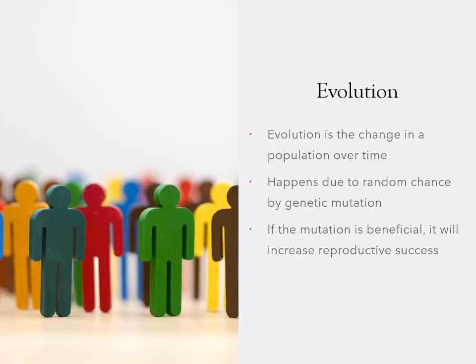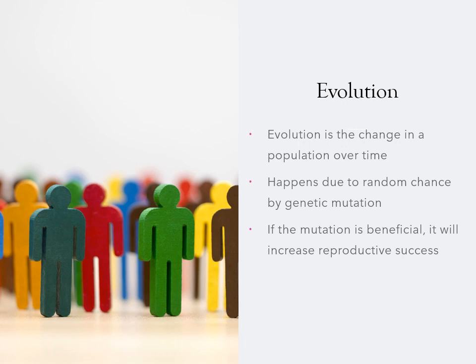Now, evolution can be considered as the change in a population over time. It's important to remember that this is due to random chance. Organisms don't wake up one day and decide to evolve. As cells reproduce, the possibility of changes to the DNA sequence arises, and this is what we call mutation. Organisms pass down their DNA to their offspring, and any mutations can be passed down during this process.